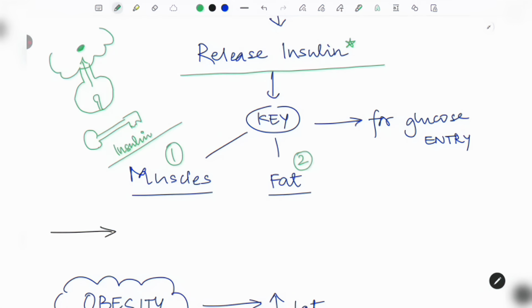So why is this required? Why do you want this key? What do you want to enter into the cell? The substance is glucose. You make sure that whatever you are eating, that is the glucose, is going to enter into your cells via the insulin key, into the muscles and fat.